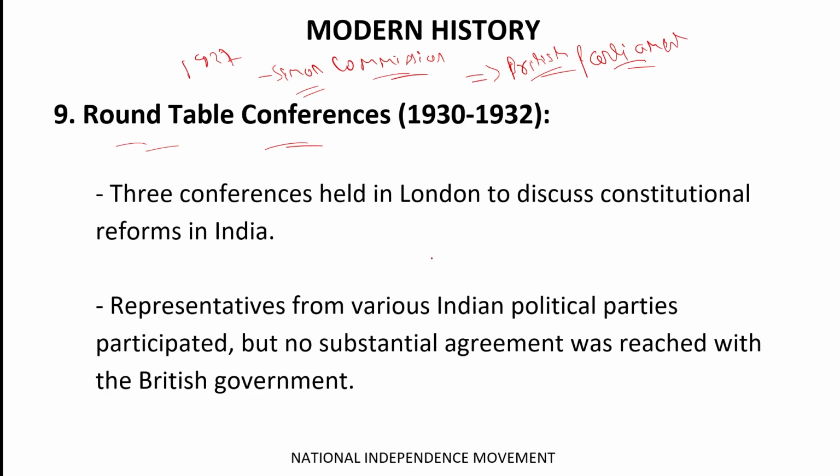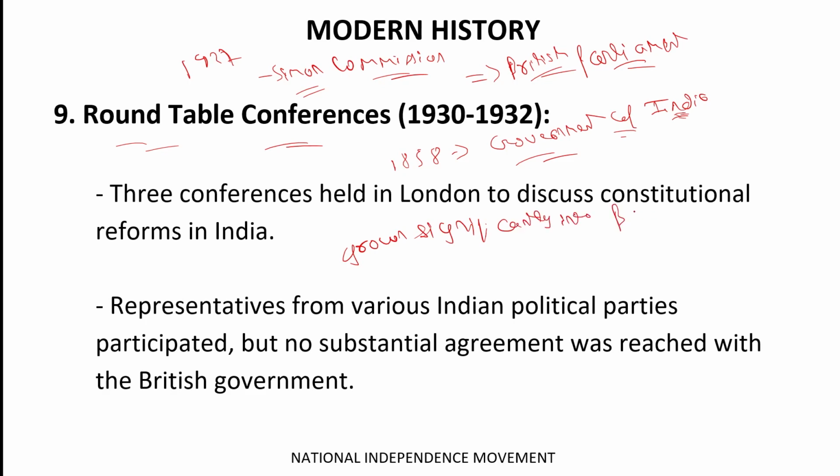Basically, after 1858, when the Government of India Act was passed, the Britishers were trying to include more and more Indians in the participation of Indian administration. However, their positions were lower, but the Indian population grew significantly in the British Indian political councils.